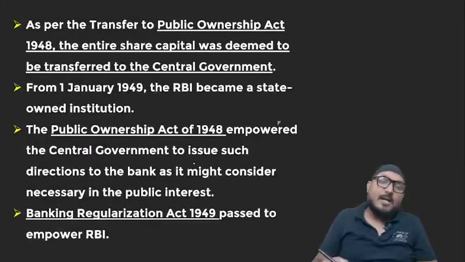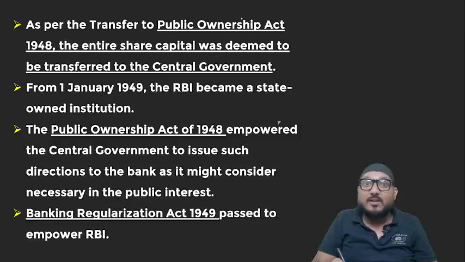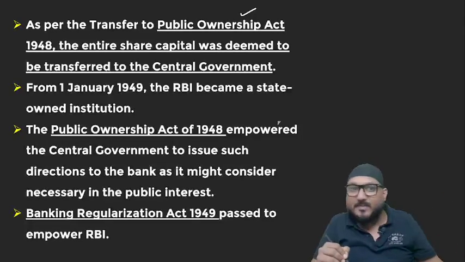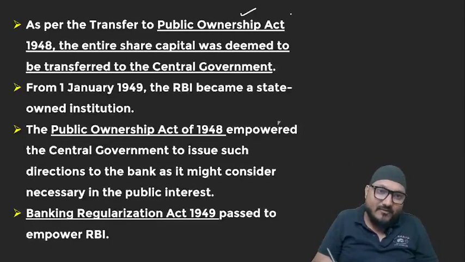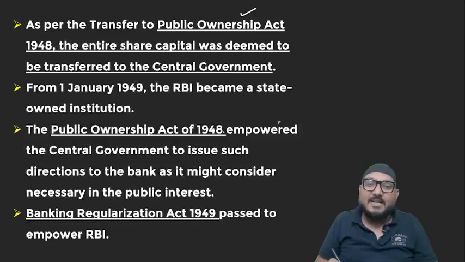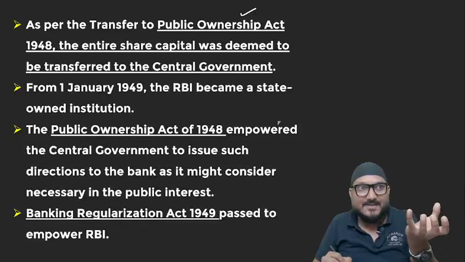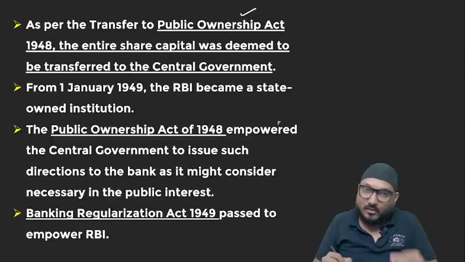Clear? Now, how was RBI nationalized? RBI was nationalized after passing of an act which is called Public Ownership Act 1948, and the entire share was then transferred to central government. Central government paid off whatever the money was to be paid, and by this very act only, RBI became, you can say, in the hold of central government.